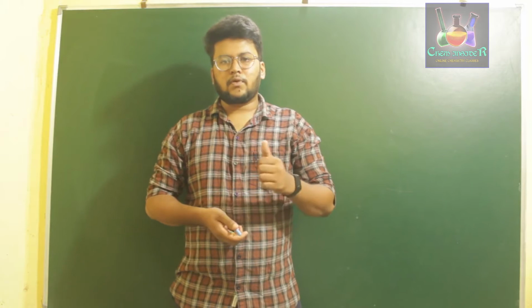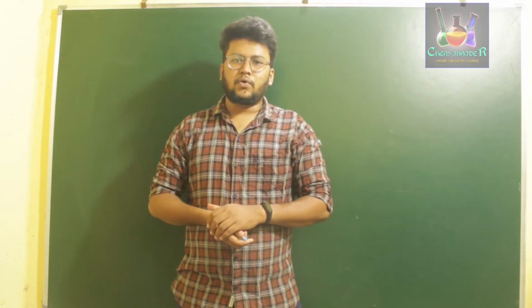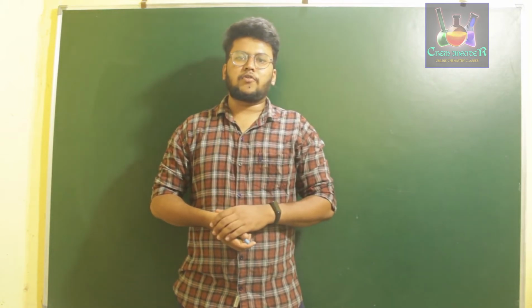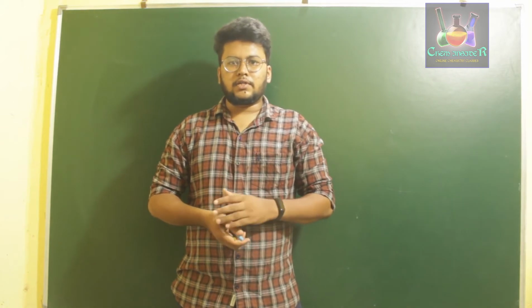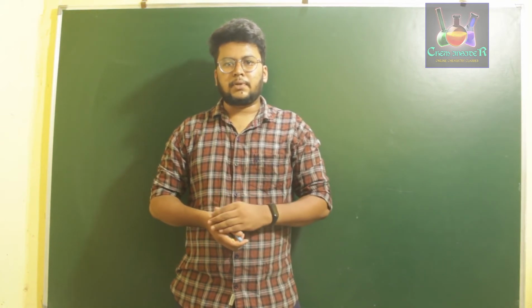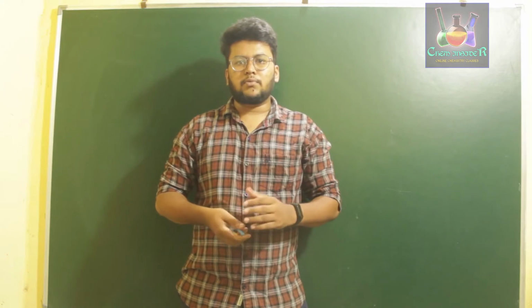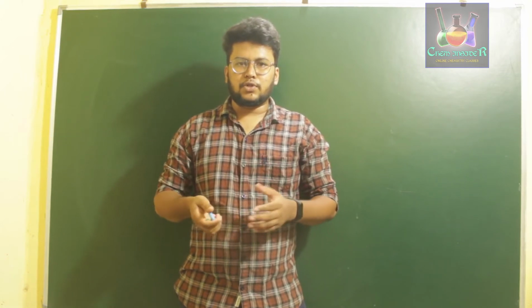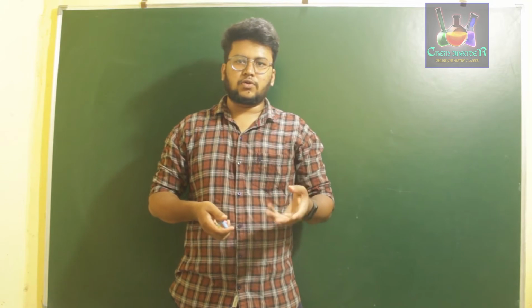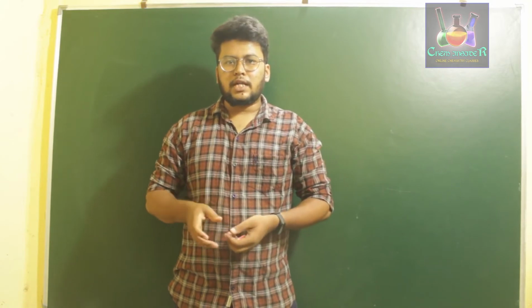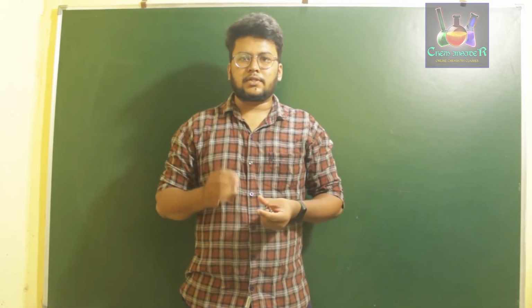Those two scientists were de Broglie, who explained the dual nature of matter, and Heisenberg, who gave the uncertainty principle, which could help us understand more about the structure of an atom or the composition of an atom, that is protons, electrons, neutrons, etc. So in this class we are going to study those two scientists' important works.